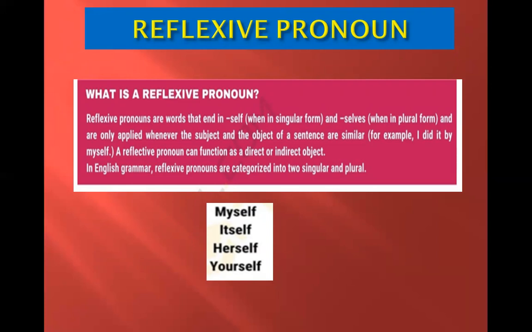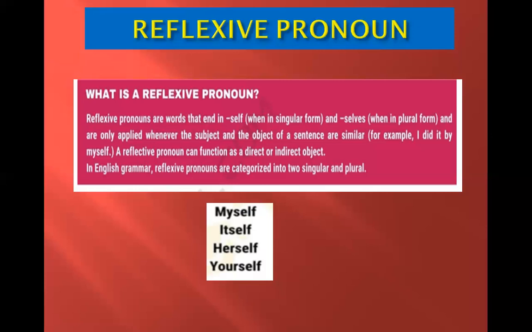Now, they are categorized into two, the singular as well as the plural form. So, myself, itself, herself, yourself are singular, and the other forms, yourselves, themselves, ourselves, are the plural form.